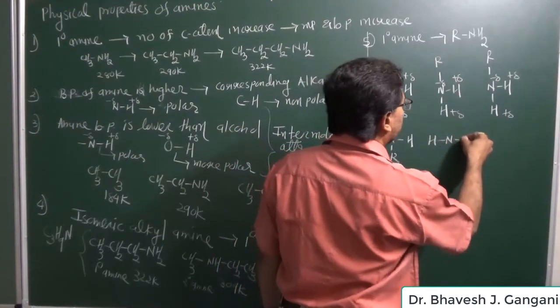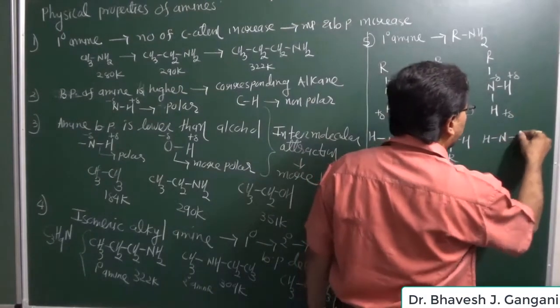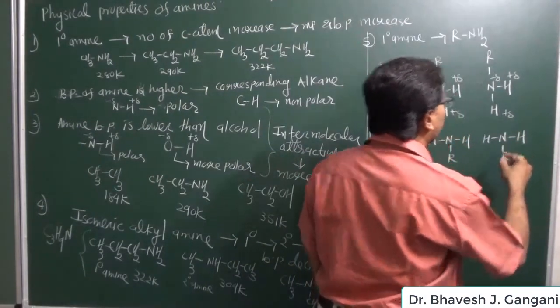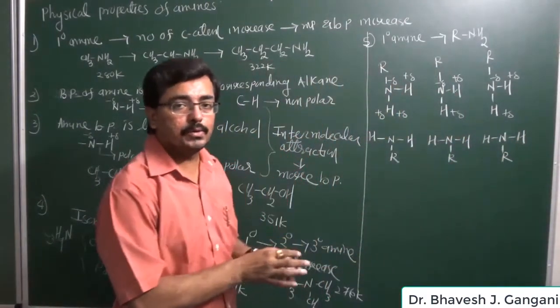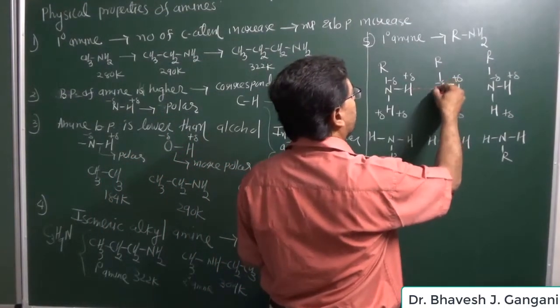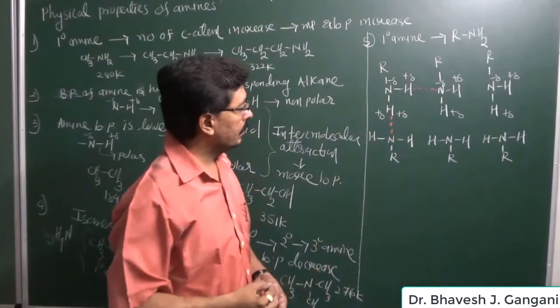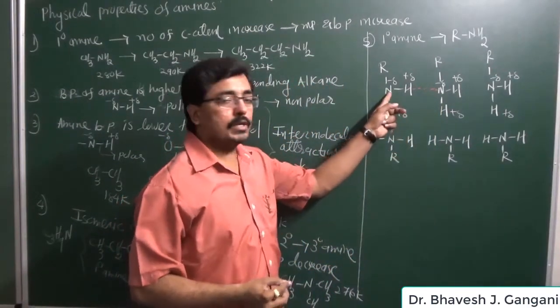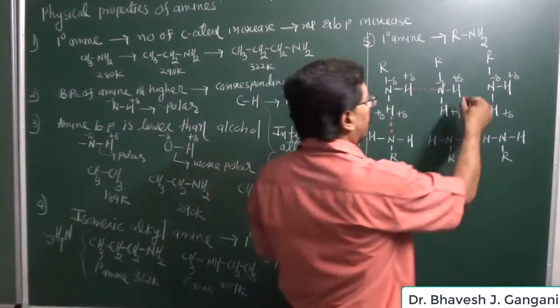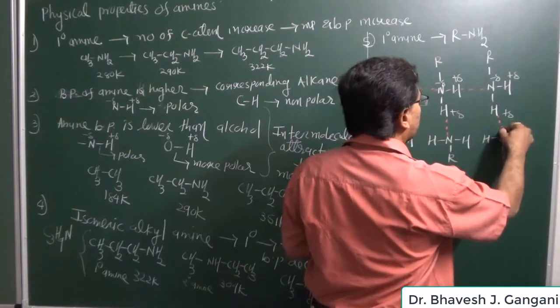So in the liquid state of amine, the number of hydrogen bonds formed by primary amine is almost double as compared to secondary amine. Now this positively charged hydrogen has an attraction for the negatively charged nitrogen. So each molecule is joined with 2 molecules of amine, and due to this it has hydrogen bonding.